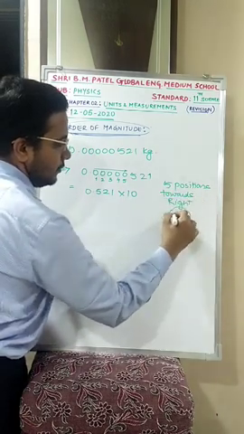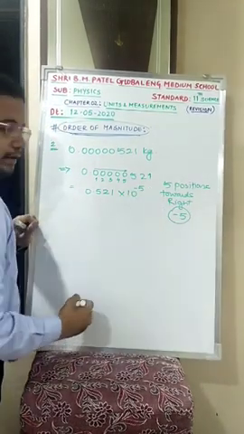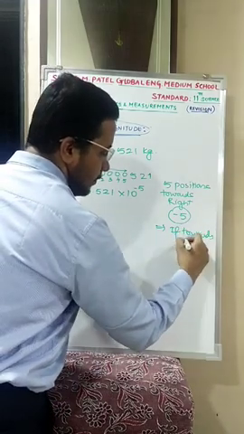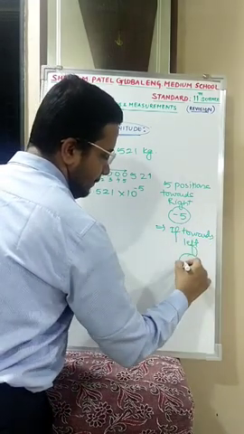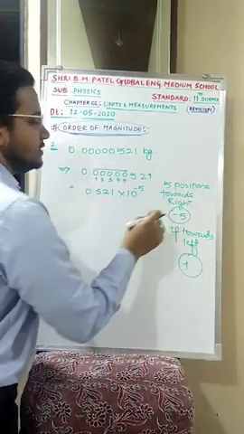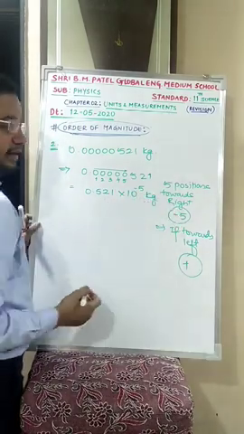So I will consider it to be minus 5. If it is towards left, then you have to consider it to be plus. Clear? But it is towards right, so minus. So 0.521 × 10^-5 kg I can write.